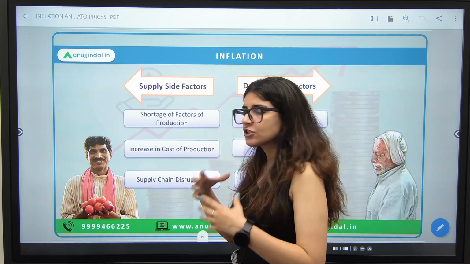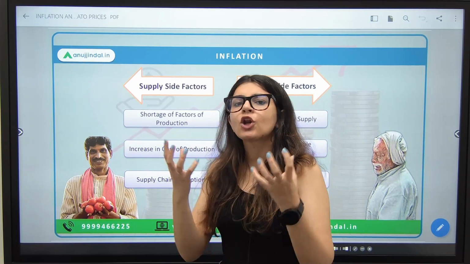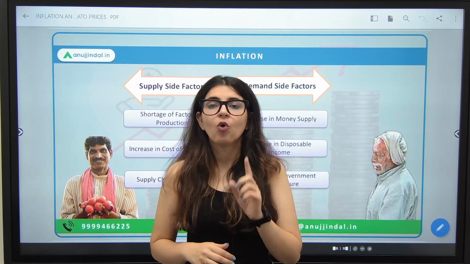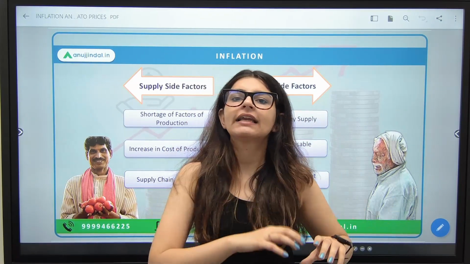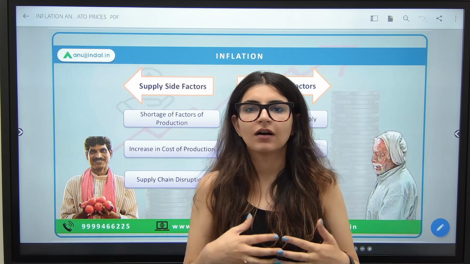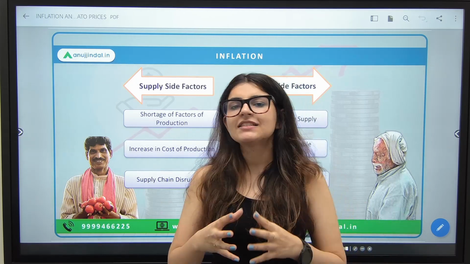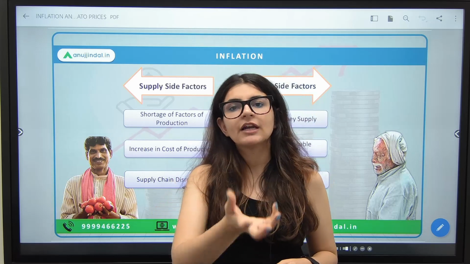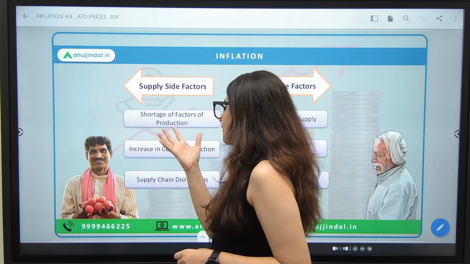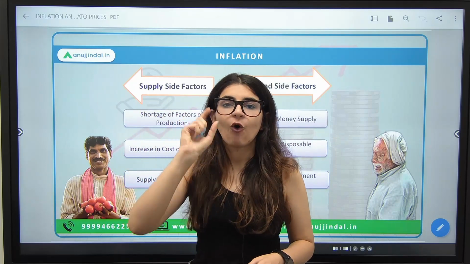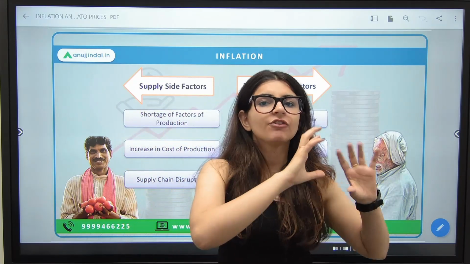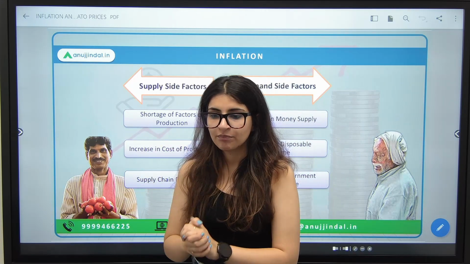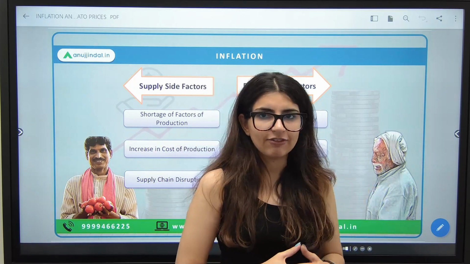Similarly, जब cost of production increase हो जाए, let's say the raw material, for example, let's say tomatoes का price increase हो रहा है, what will happen? The burgers that you're getting in, let's say, McDonald's, the prices of those burgers will increase because the price of raw material, that is tomatoes, increased. That's when the increase in cost of production also increases the price of the final goods and services. These were certain supply side factors. Now let's come to demand side factors.